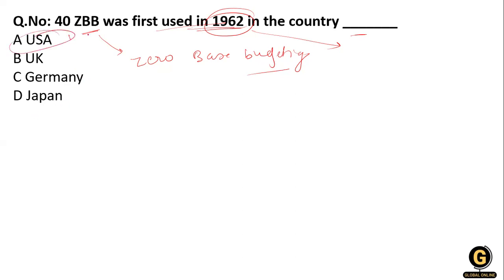Yes, it is used in USA, in 1970. And who used it? By Peter Ferry. It is an approach to make the budget from scratch, that is, zero budget.